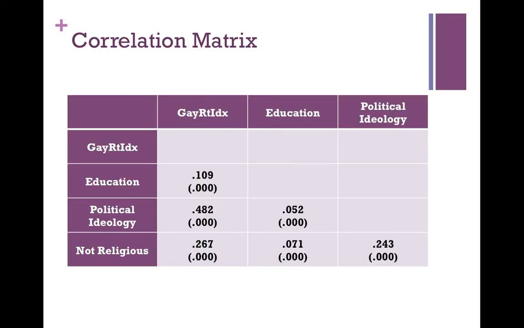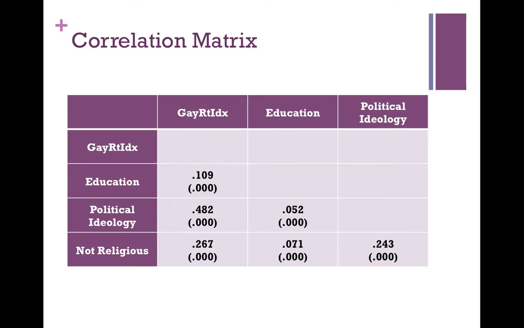In our correlation matrix, education had a Pearson's R of 0.109, and this shows that education is not useful in explaining variance of our dependent variable. Religion scored a Pearson's R value of 0.267, which indicates that it has a moderately strong relationship with the dependent variable. Finally, the strongest relationship found was between political ideology and the dependent variable, since the Pearson's R value was